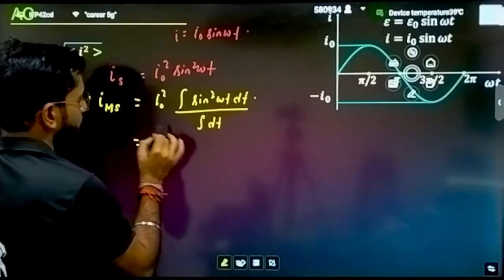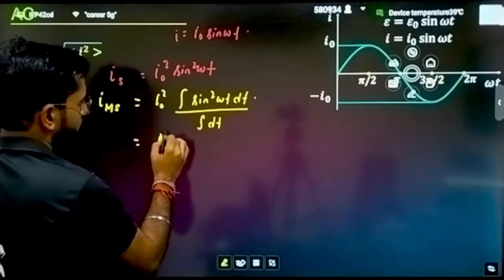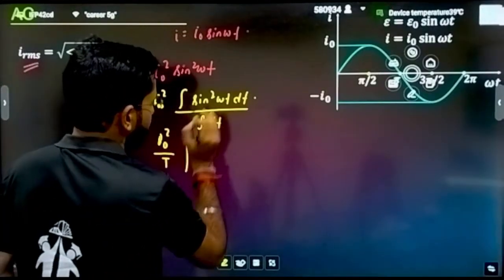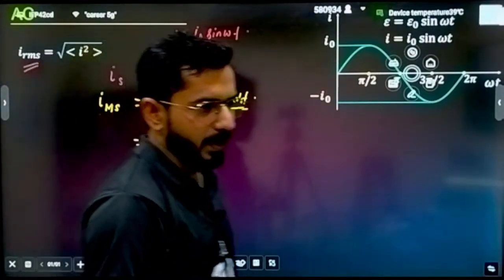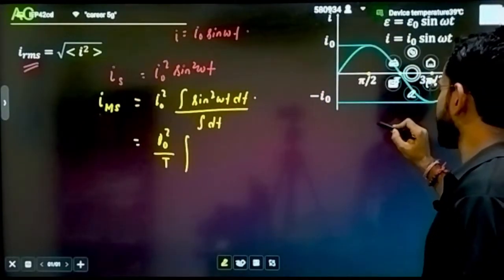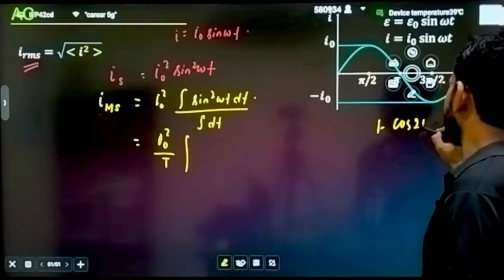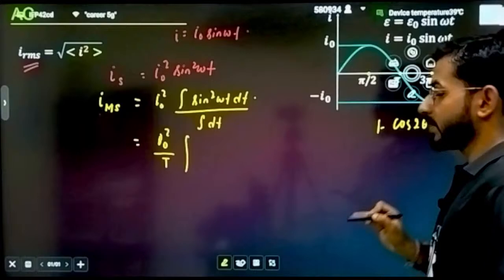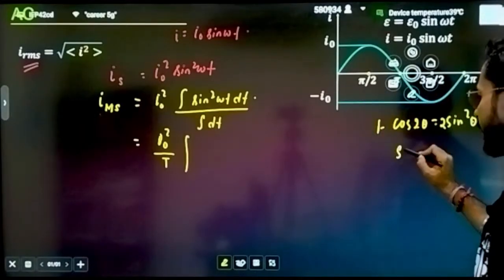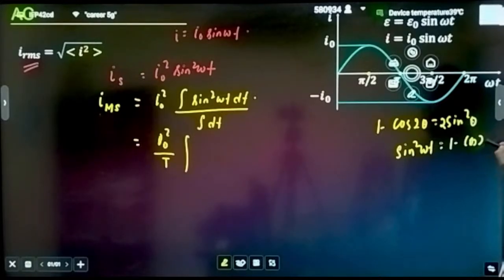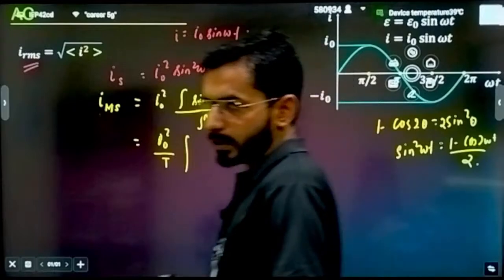Okay, fine. So this integration is going to give you nothing but T. That's why I am writing it inside. It is equals to T. Now the major integration is for sine square omega t. And if anyone has the basic idea of integration, we will replace this sine square omega t. If you know, there is a term 1 minus cos of 2 theta is equals to 2 sine square theta. This is a trigonometric identity. So from here I can replace sine square omega t is equals to 1 minus cos of 2 omega t divided by 2. Correct?